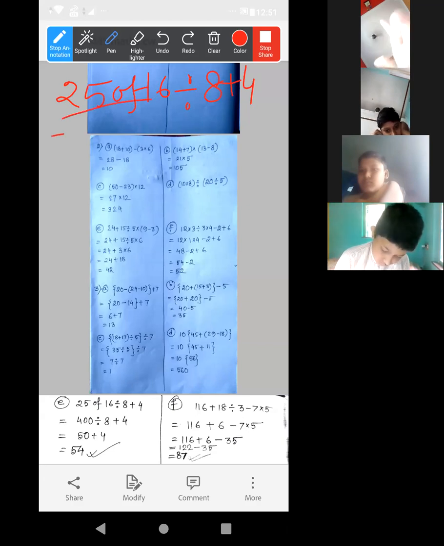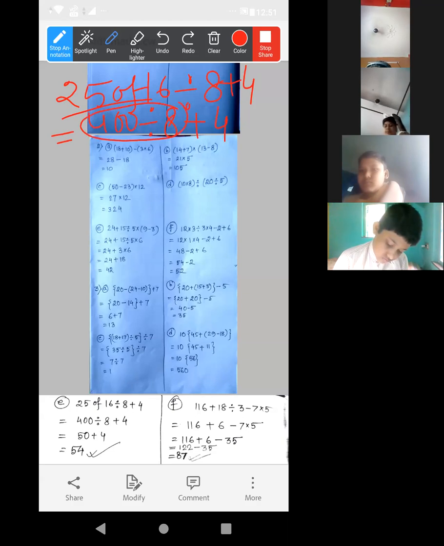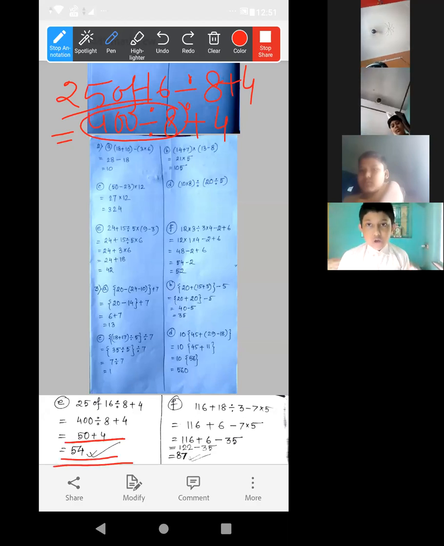First do this one, 25 into 16, as it is of, so it will be 400 divided by 8 plus 4. Now first this division, 400 divided by 8, it will be 50. So 50 plus 4. It is 54.